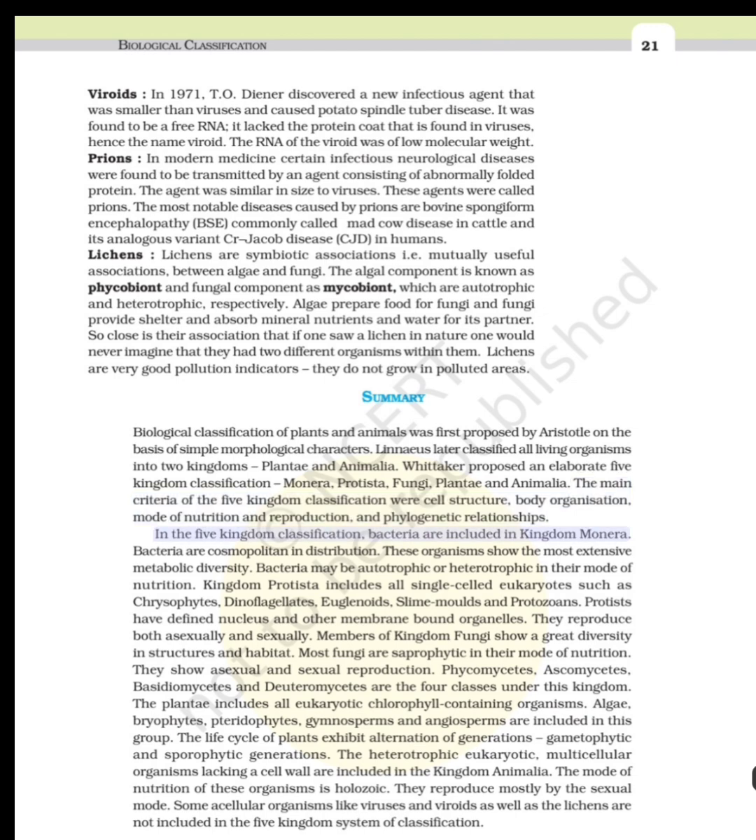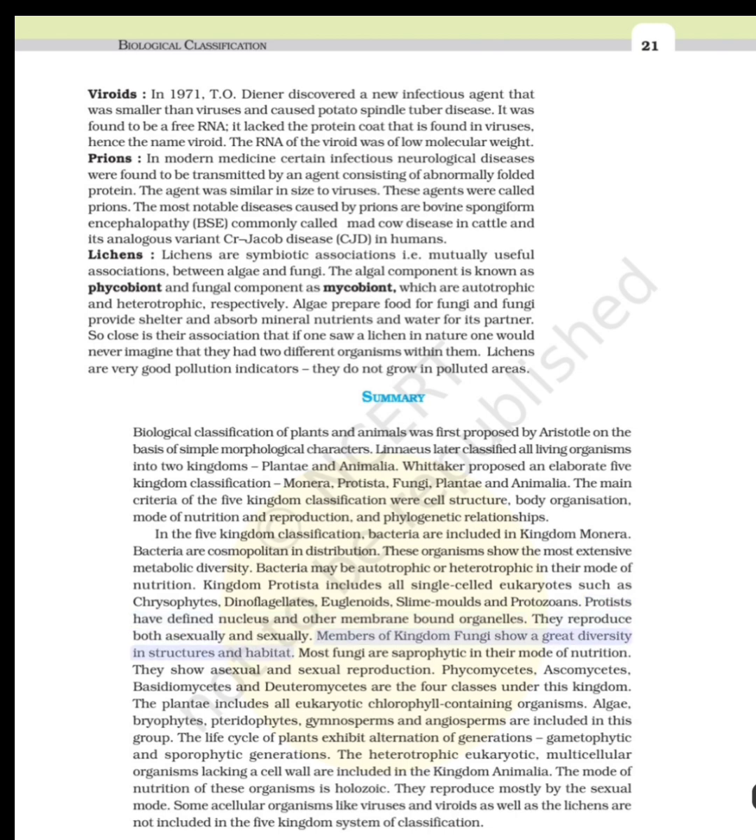In the five-kingdom classification, bacteria are included in kingdom Monera. Bacteria are cosmopolitan in distribution. These organisms show the most extensive metabolic diversity. Bacteria may be autotrophic or heterotrophic in their mode of nutrition. Kingdom Protista includes all single-celled eukaryotes such as chrysophytes, dinoflagellates, euglenoids, slime molds and protozoans. Protists have a defined nucleus and other membrane-bound organelles. They reproduce both asexually and sexually.